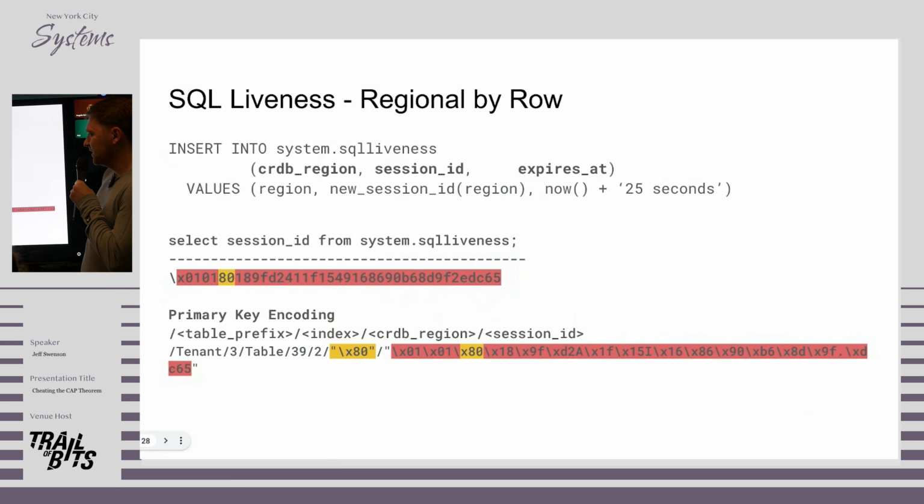And then the way that this actually ends up looking inside the schema system is the region gets added as a prefix to the primary key, which ends up encoded in the actual key that we use to store in the database. This lets us create splits in the ranges that we can then place in different locations. We do encode the region in the actual session ID. We do this so that if you see a session ID somewhere in the system, you immediately know which region the server is running in, so you don't have to check every region to verify that it's alive or dead.